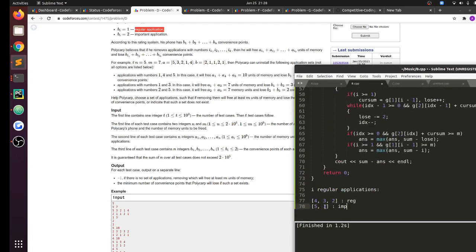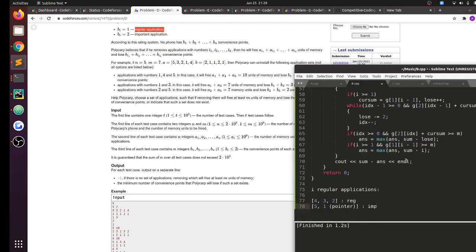Basically I'm maintaining a pointer to the end of this array. So initially it points over here, and I have a pointer on 1 basically. So initially I have 6, I'm removing all of the important applications and I'm not removing any regular application, which would give me 6 total free space, which is not valid. Now I'll remove the first regular application. So that would allow me to not have to remove this important application, right?